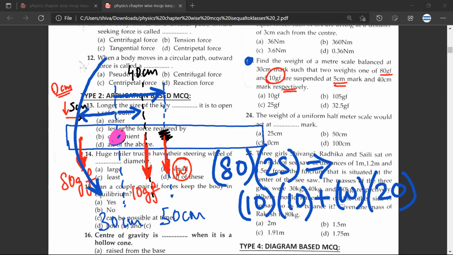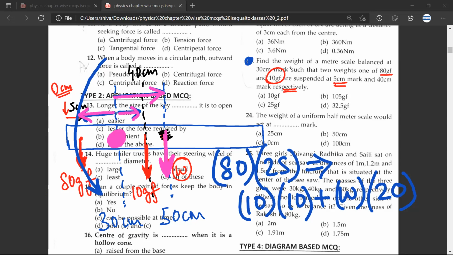See, what you should be very clear about is that there are two things in these questions that usually confuse students. One is the fulcrum. The distances should be taken from the fulcrum. Are you clear about this? Yes, sir. The second thing is that the fulcrum can go anywhere, but the weight, since it is a regular meter scale, would remain at the center of the meter scale. Any doubt? No doubt, sir. Never get confused about this.